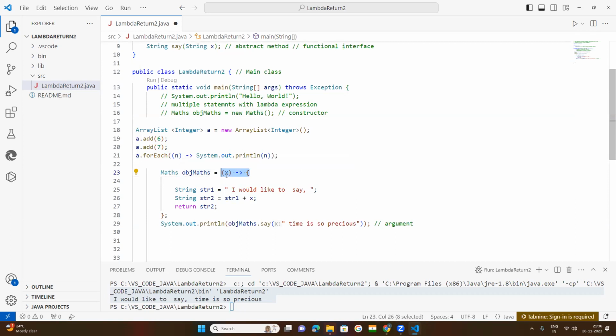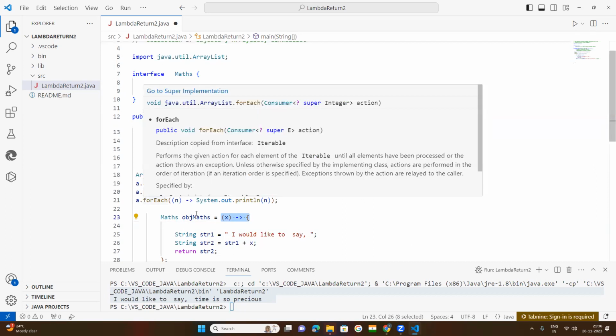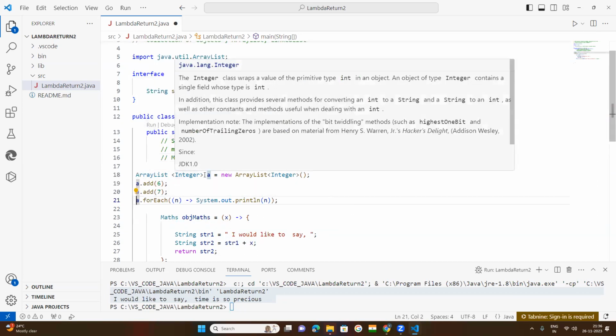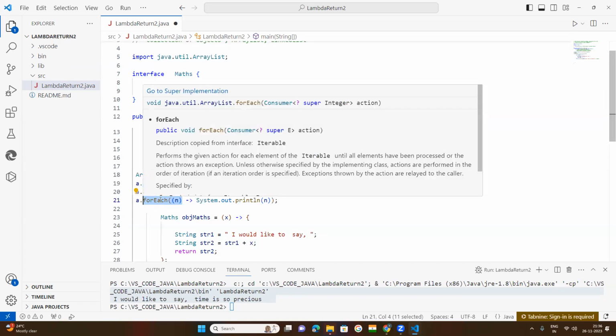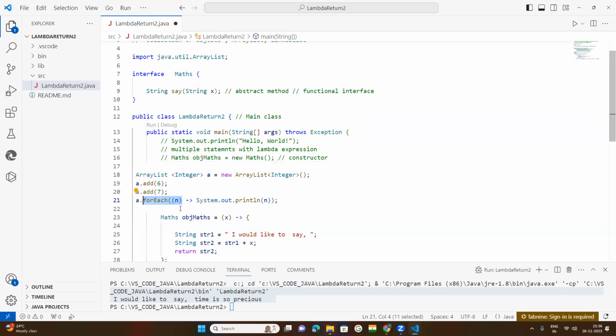Same here with the ArrayList. Here we have used this object. This object is created for your ArrayList, which is of integer data type. The dot operator will be used to access the methods. The forEach method is a method of your ArrayList.